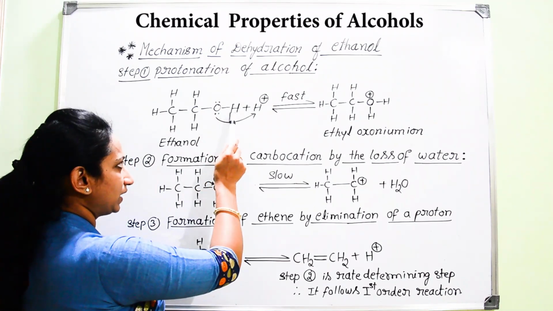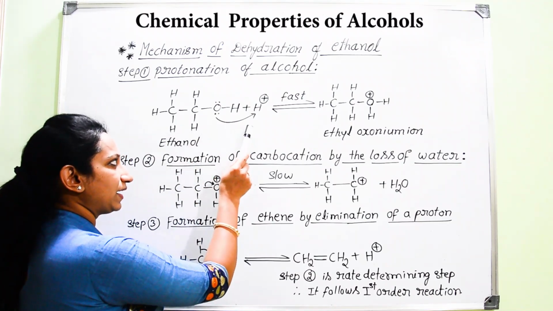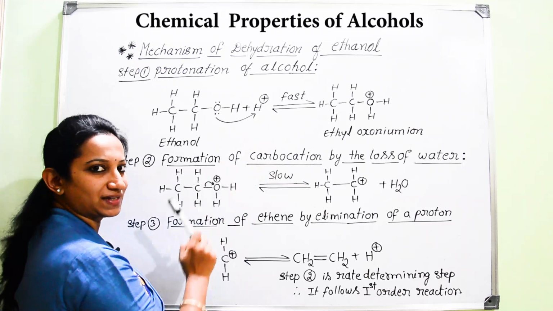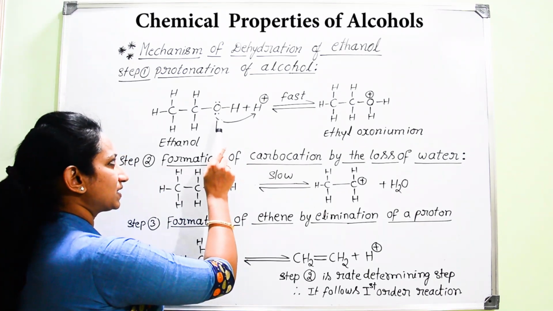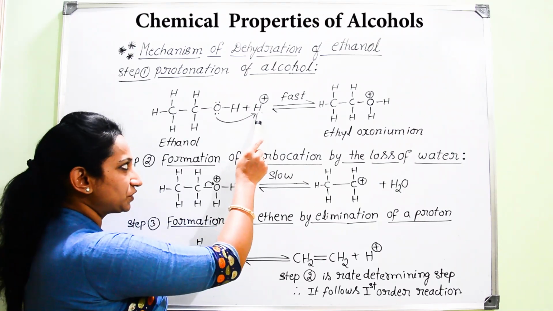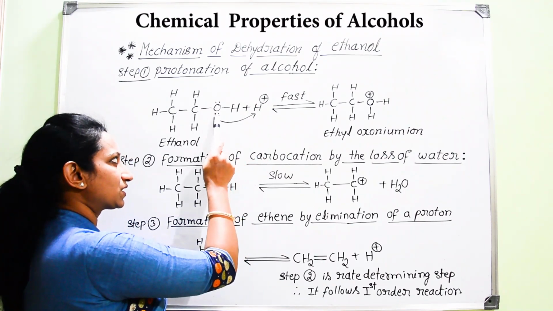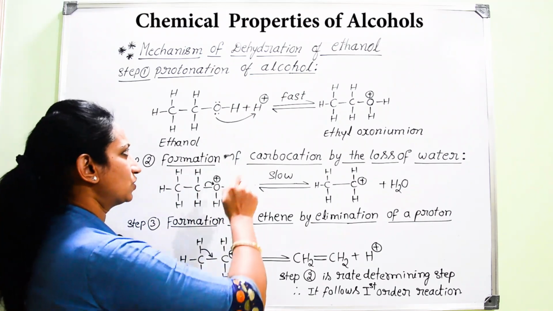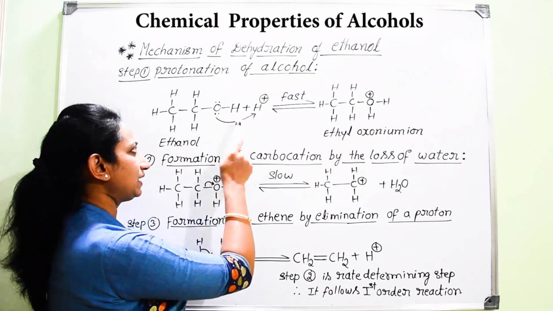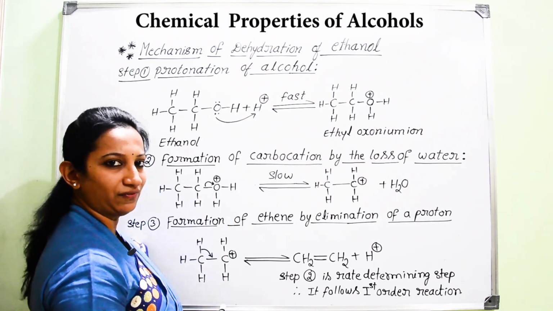That O is attached to the hydrogen. When ethanol is interacting with the H plus of the acid, there is easy attack of H plus. It is electron deficient, hence it needs electrons. Who is helping for that? Oxygen, which contains a lone pair of electrons. So H plus can easily attack the position of oxygen where it contains a lone pair of electrons.